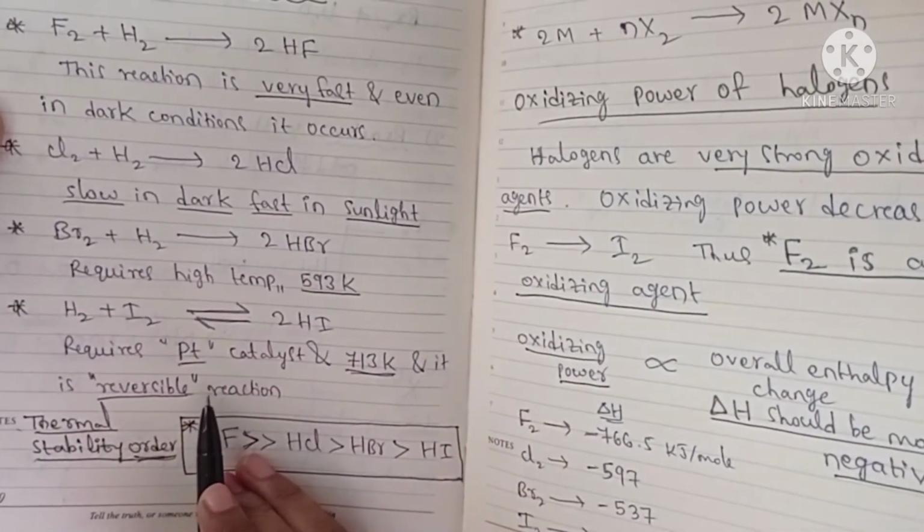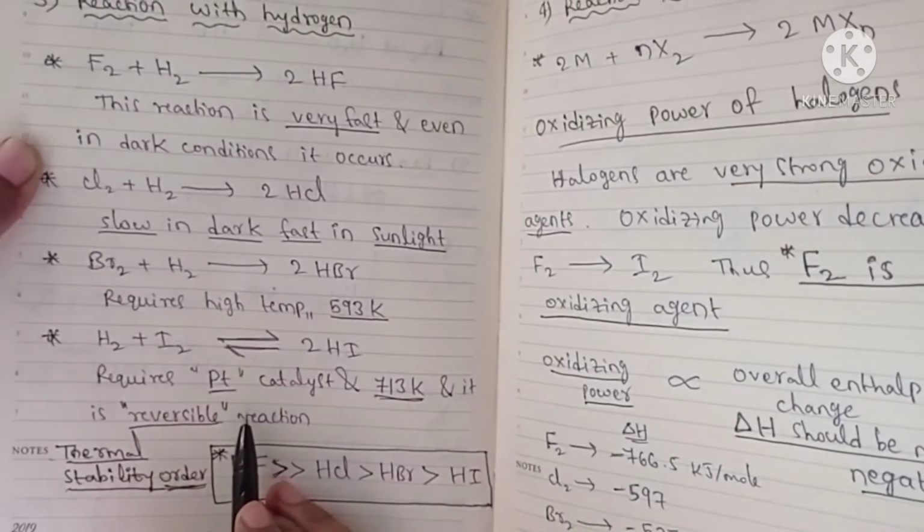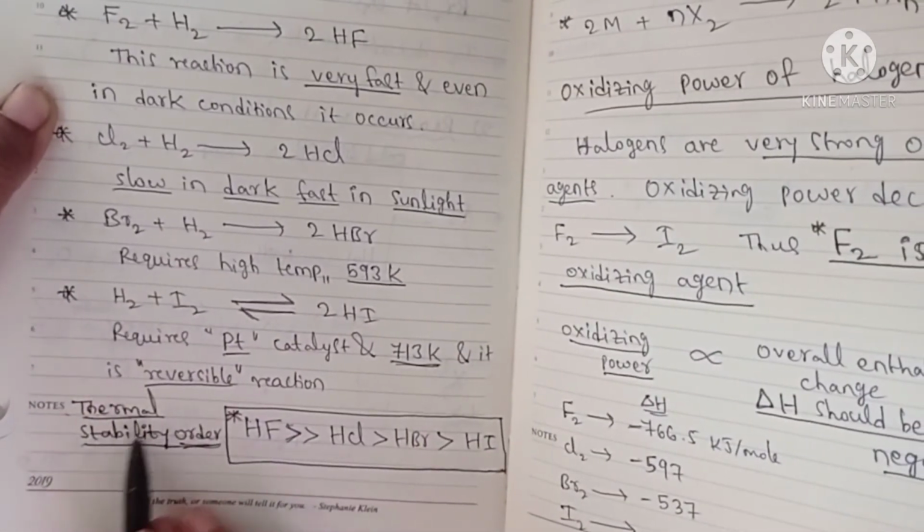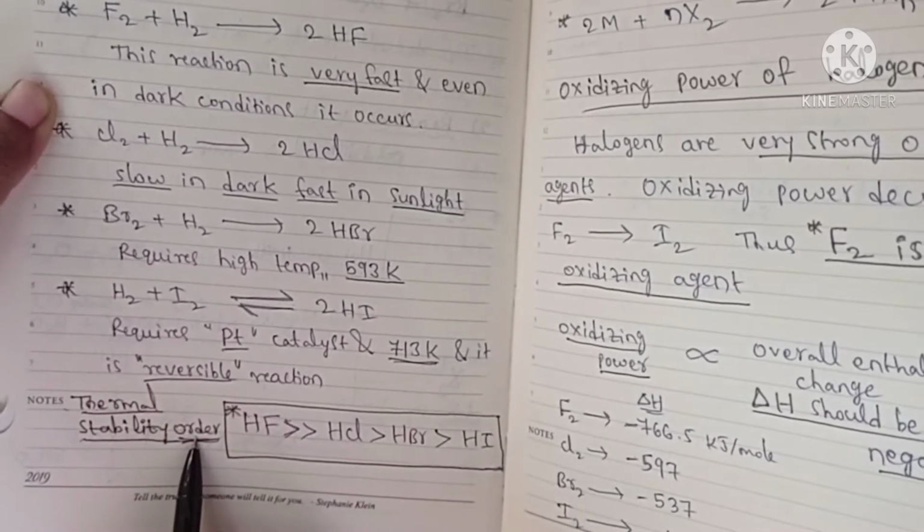So this is the reaction with hydrogen. Then here, the thermal stability order of hydrogen halides.